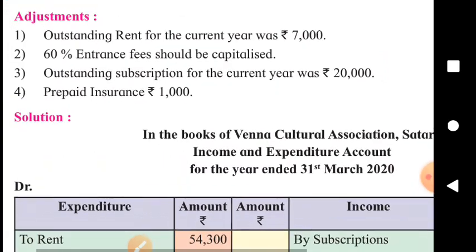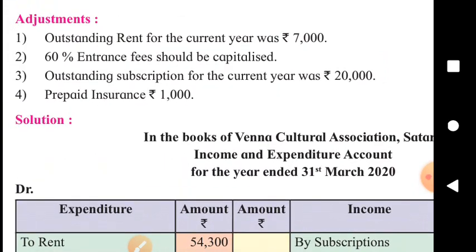The next adjustment is about outstanding subscription for the current year was 20,000. Outstanding subscription. In this topic, the word outstanding is associated with income also. Generally, expenses are outstanding and incomes are accrued, isn't it? The income which is receivable is not called outstanding income, we call it as accrued income. So what we know that the word outstanding is generally concerned with the expense, isn't it?